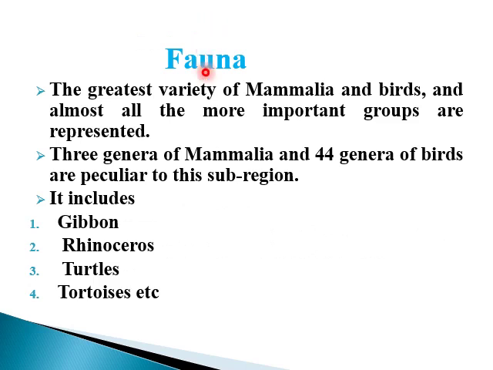If we talk about the fauna of this region, a great variety of mammals and birds are present. It was found that almost all of the more important groups are present in this area. 3 genera of mammals and 44 genera of birds are peculiar to this subregion.